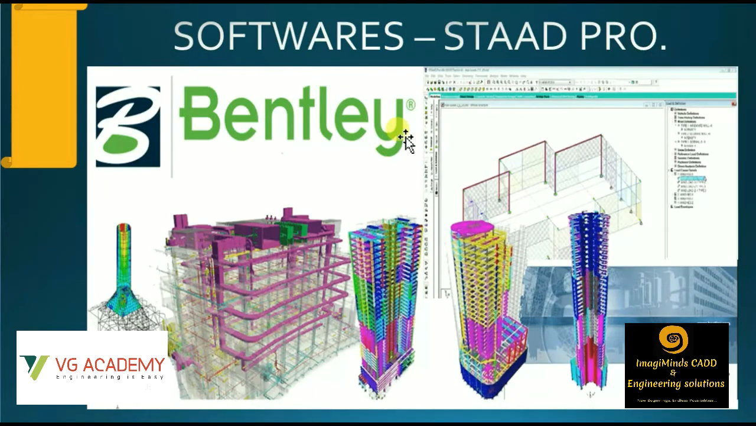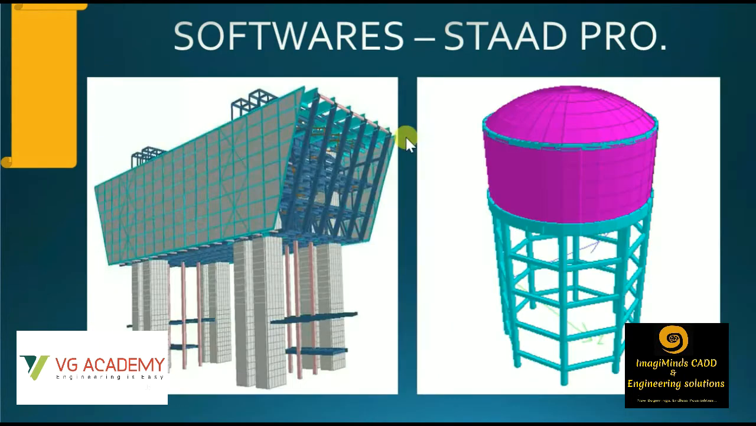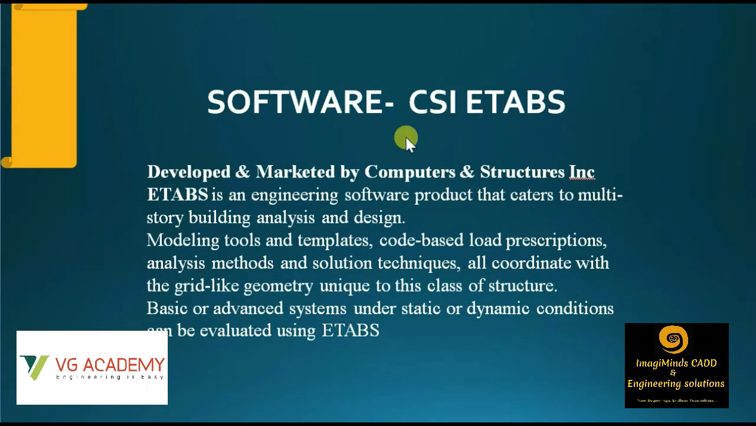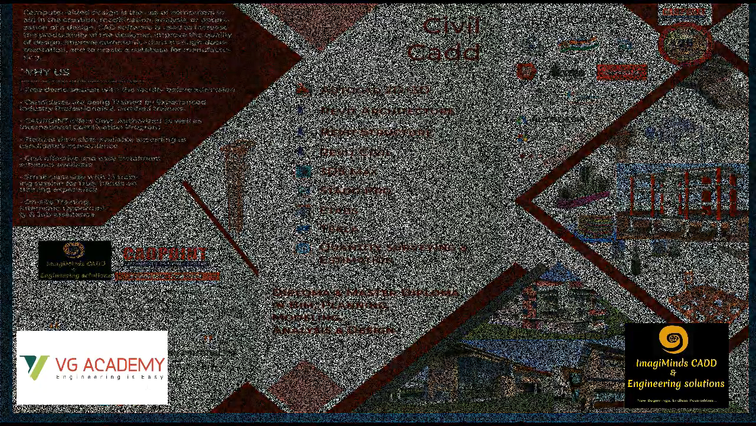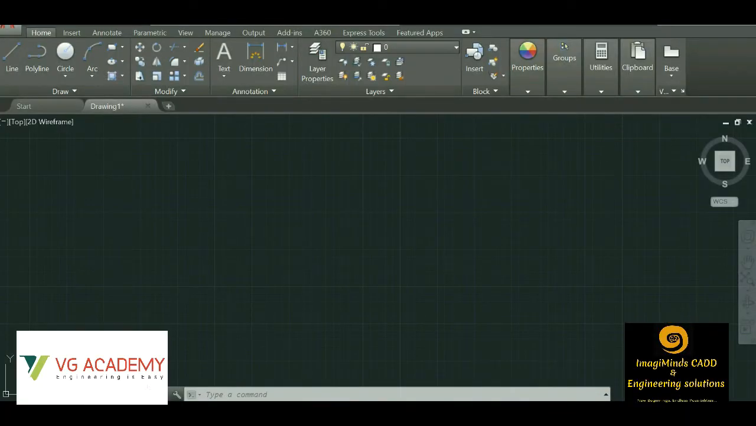For structural designing, we are using STAAD and ETABS. So this was just a basic idea of what the uses of different software are. Now we'll be discussing the different software in detail. So we'll start with the AutoCAD software. So guys, you can see the AutoCAD screen is opened over here.